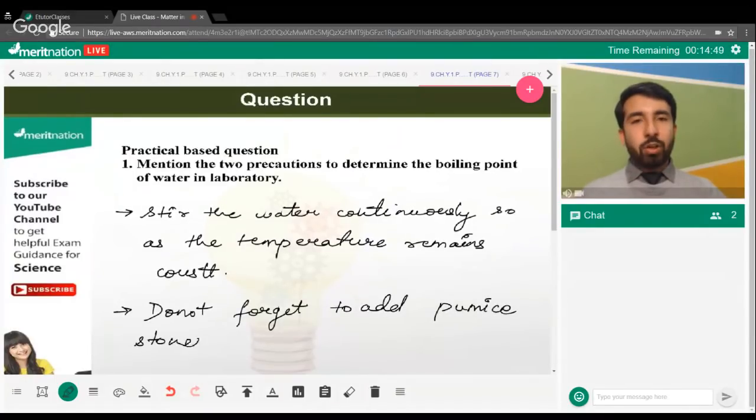Why is it so? We all know when we boil water, there is bumping of water taking place. And by adding the pumice stones, we all know there are pores in these pumice stones and they provide a space for the air. As a result, it reduces the bumping taking place while boiling the water. So these would be the true precautions which you can mention in your exam if this question comes. The precautions for determining the boiling point of water in your laboratory.